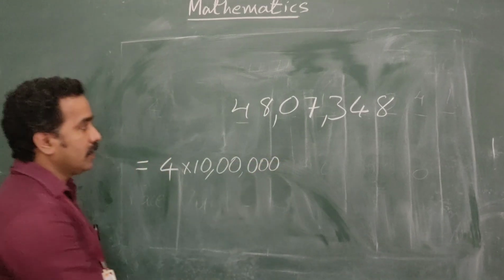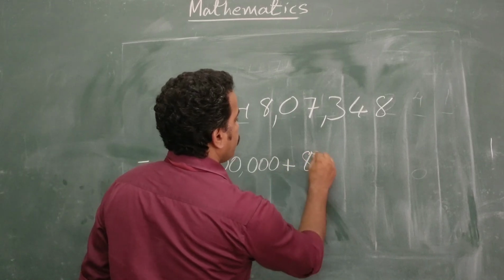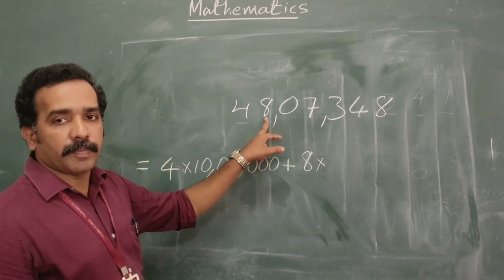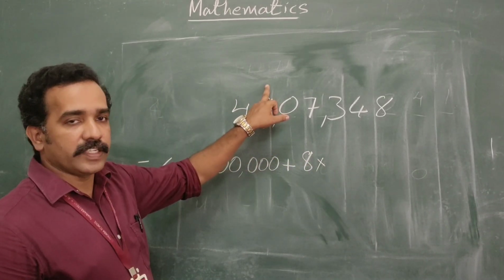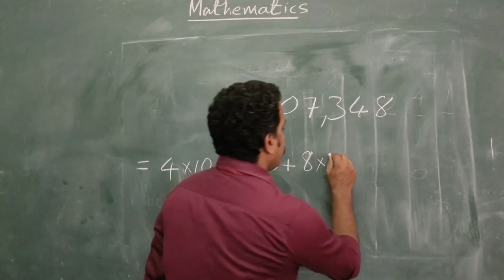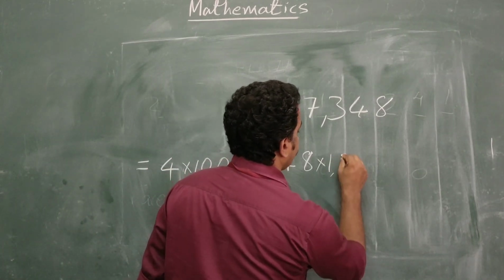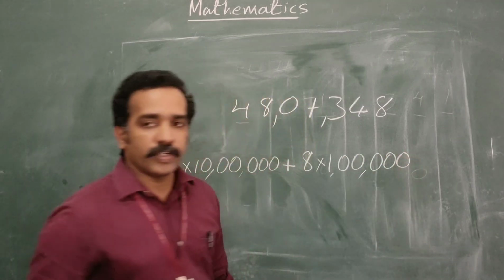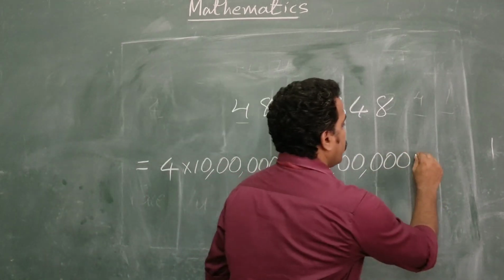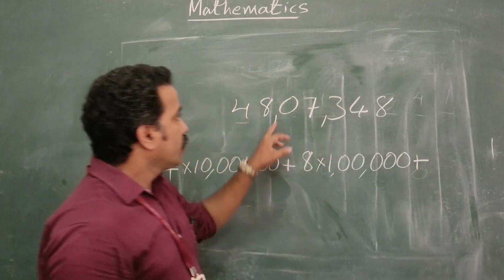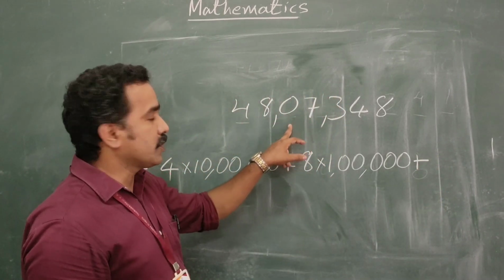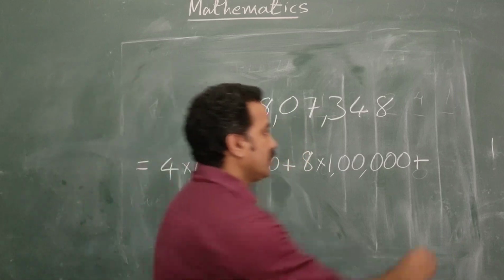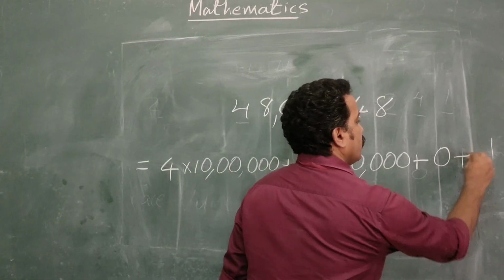4 into 10 lakh plus 8 into lakh, the place in which 8 is placed is lakh. And the next digit is 0. For 0, the place value and face value are the same, so just write 0.